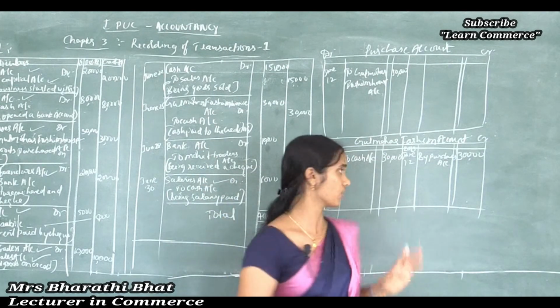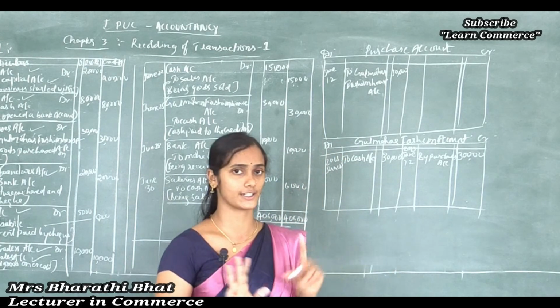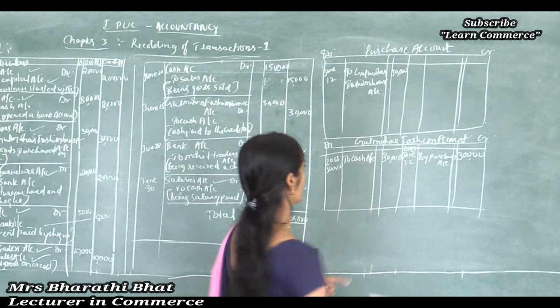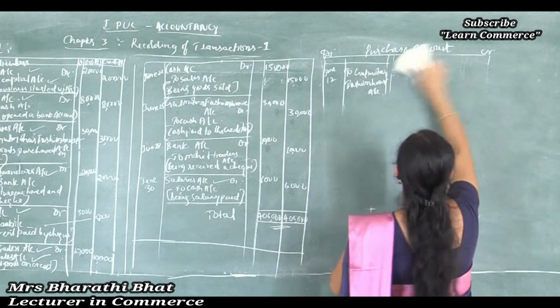So now let's close this account. We recorded the transactions related to Gulmohar and even the purchase account. Clear, right? Now I'll erase this, and I'll prepare the next ledgers.